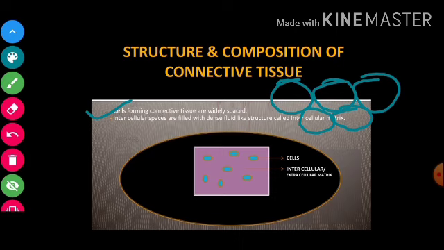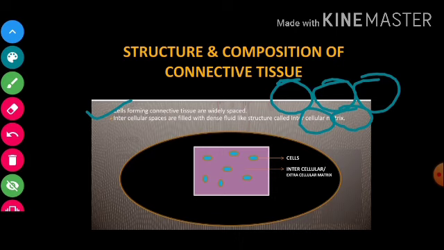Why are the cells closely packed in epithelial tissue? Yes, because epithelial cells act as the boundary, and the boundary has to be rigid, which is why they are compactly packed. There should not be any leakage in the boundary, and that is why the intercellular spaces are least.